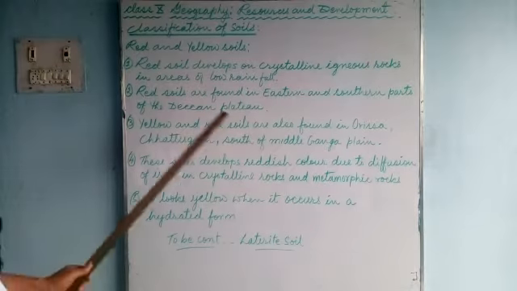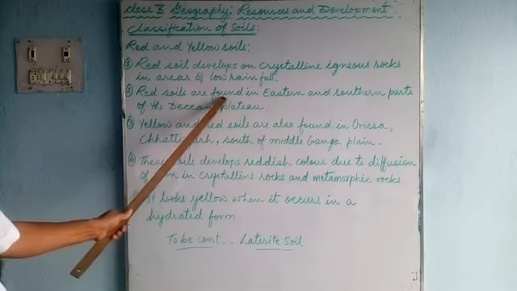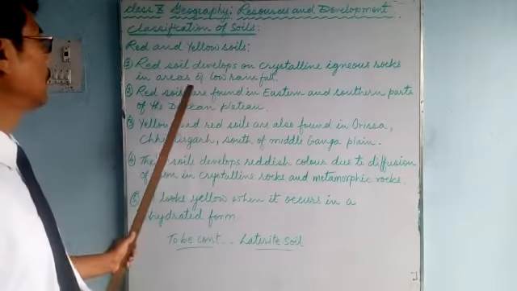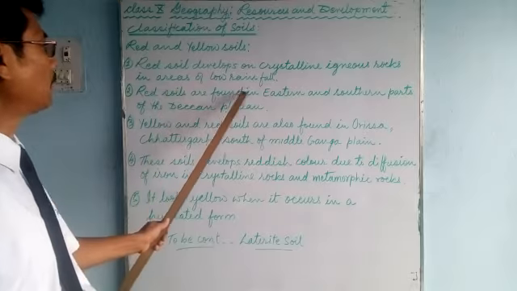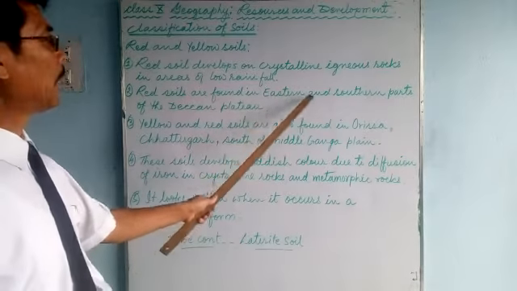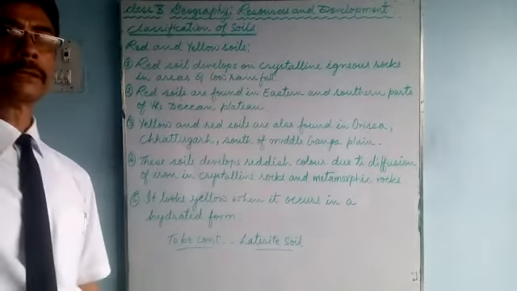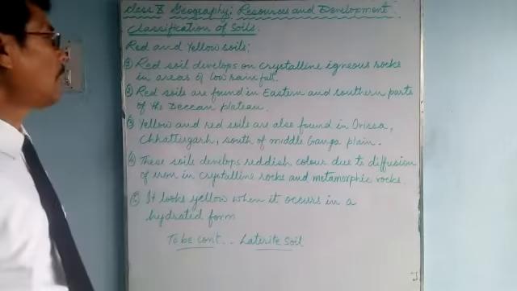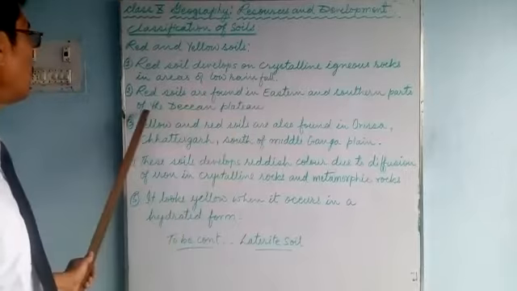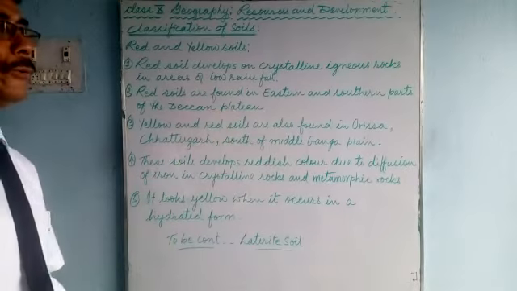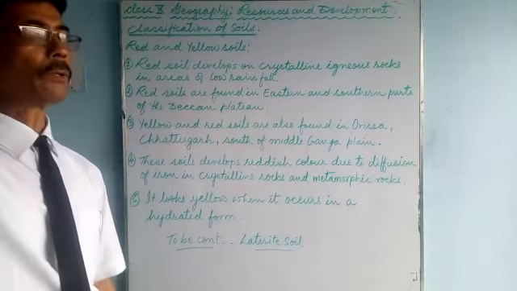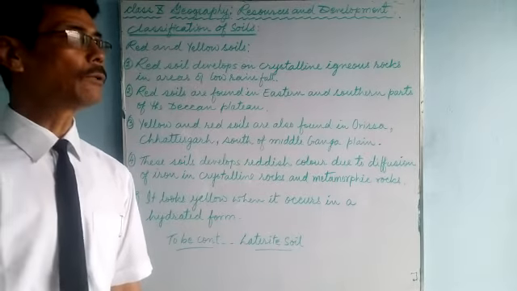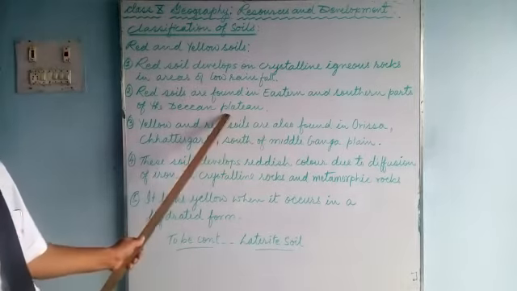Where are red soils found in our country? Red soils are found in the eastern and southern part of the Deccan Plateau, towards the east and towards the south. Not in Arunachal Pradesh. We are not talking about the eastern part of our country, but the southeastern part and southern part of the Deccan Plateau region.